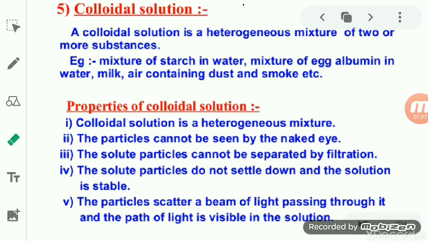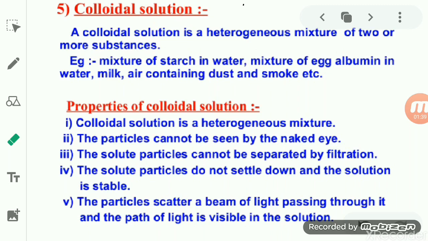Today we will start with another type of solution, known as a colloidal solution. So what is a colloid, or a colloidal solution? A colloid is a kind of solution in which the size of the particle is intermediate between those in a true solution and those in a suspension.